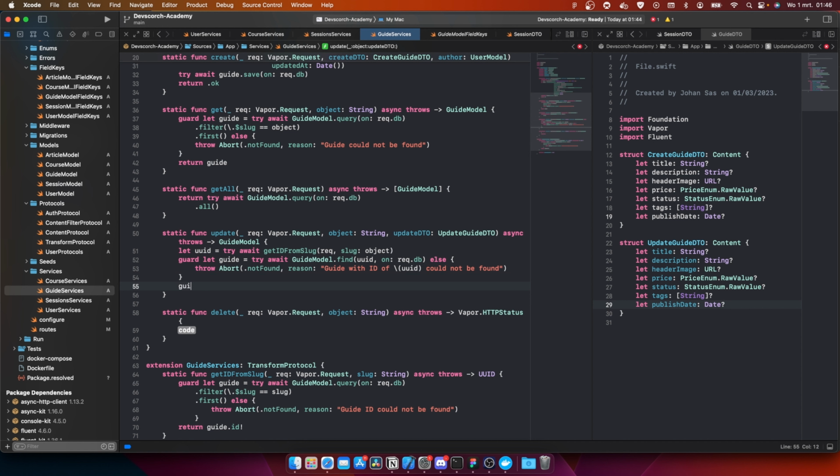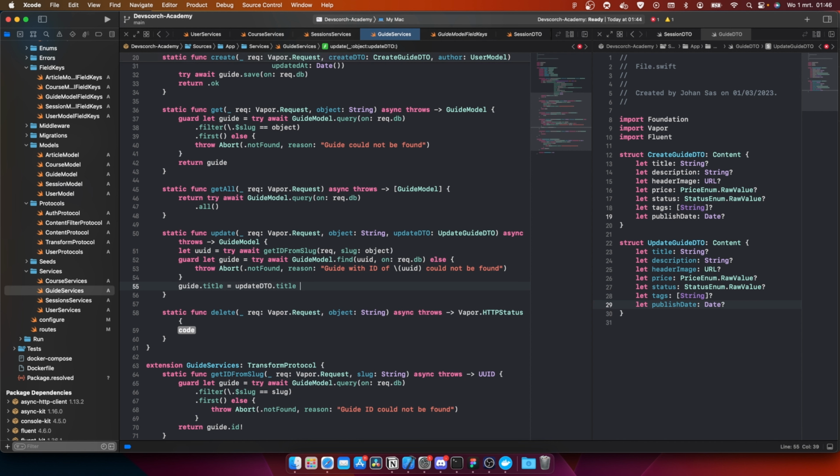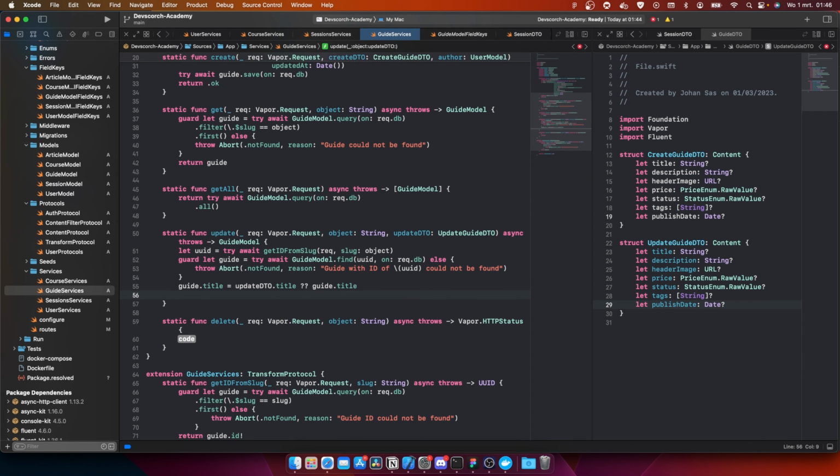And after that, we're going to do guide.title is equal to update DTO.title else guide.title. Then we have guide.description equal to update DTO.description else guide.description.